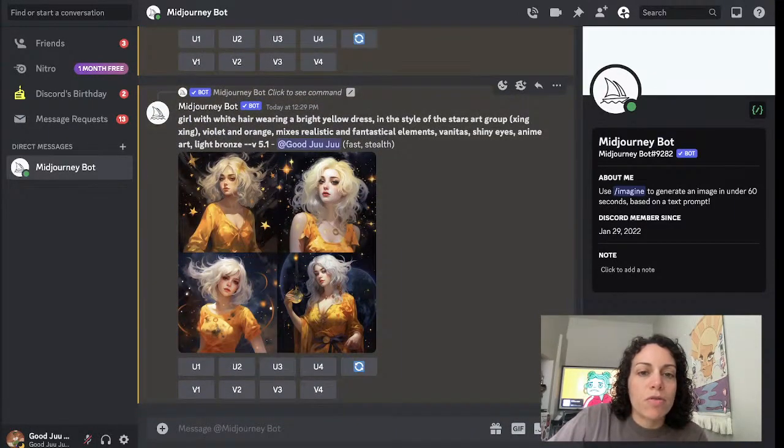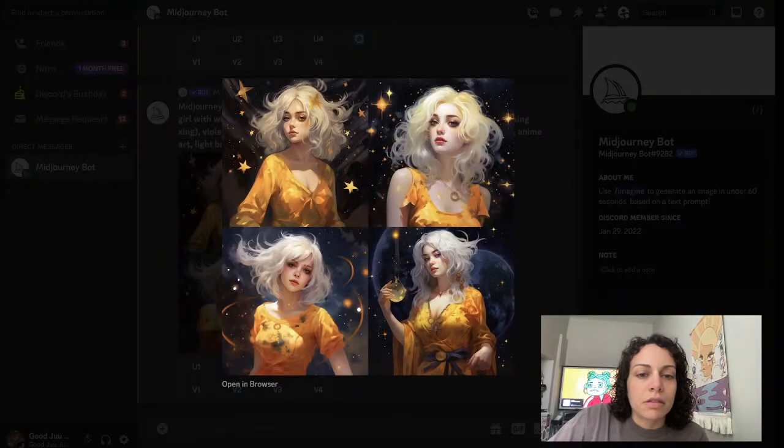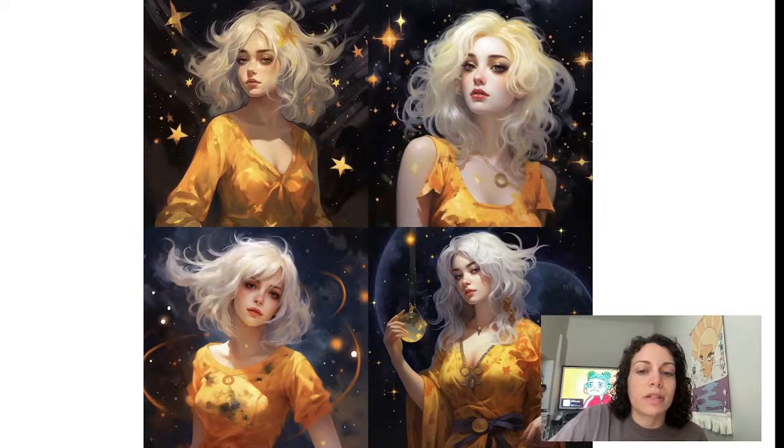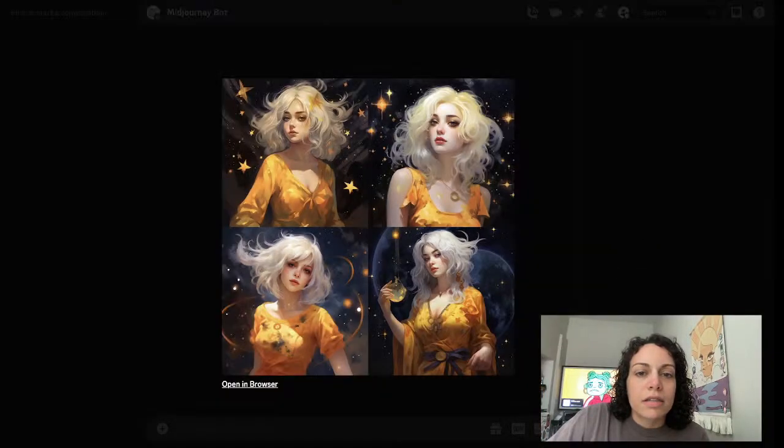All right, and here is the last one. So this one's probably the most different. Girl with white hair and a bright yellow dress. Fantastical elements, shiny eyes, anime art. Let's see, what do we have? Cool. Yeah, so a bit different. I'm probably seeing the most resemblance in these two on the left, but very nice.